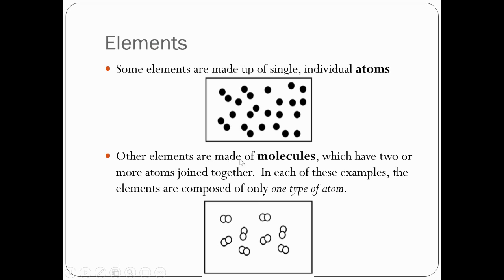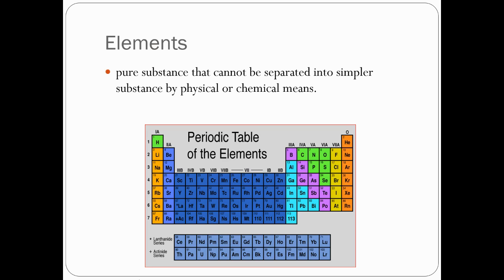But then you have other elements that are made of molecules. Remember, molecules are two or more atoms joined together. Here you see in the drawing, there's just two of them stuck together, bonded together. In each of these examples, the elements are composed of only one type of atom. So let's pretend these white ones right here are hydrogen. That just means that there's a hydrogen and a hydrogen, a hydrogen and a hydrogen, a hydrogen and a hydrogen. It's all pure hydrogen though. So that's why it's a pure element of hydrogen, even though there's two of them stuck together. It's still a pure element. And here I'll show you again, hydrogen is this first little square right here at the very top.